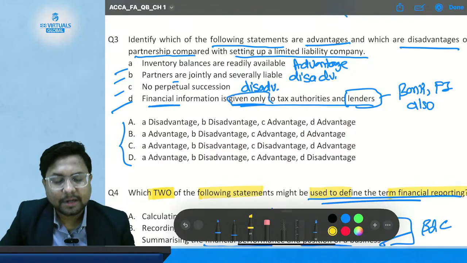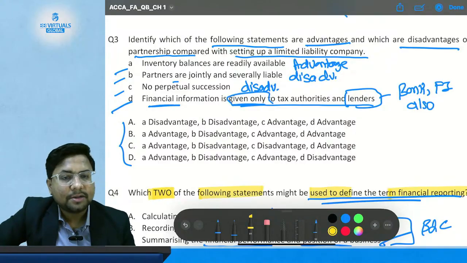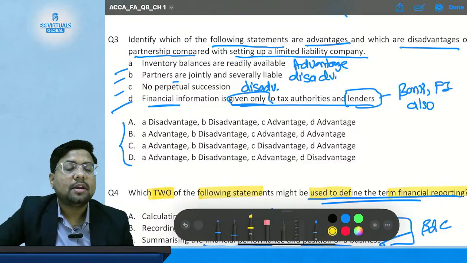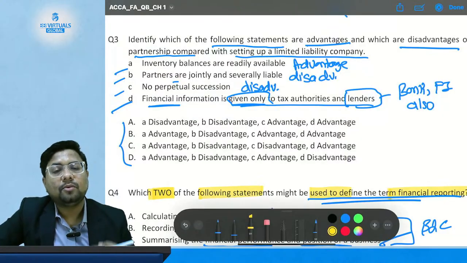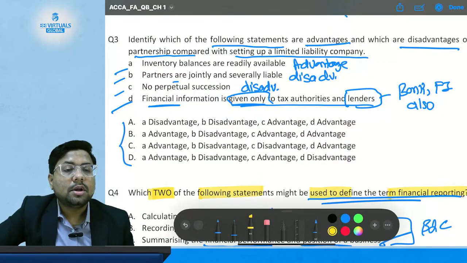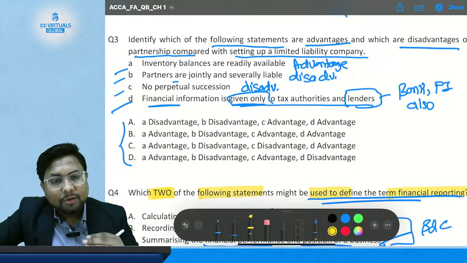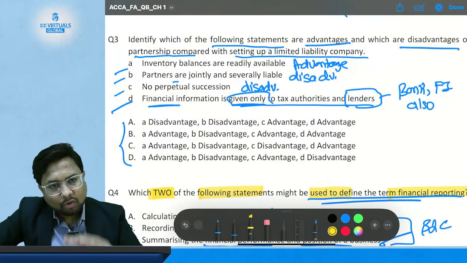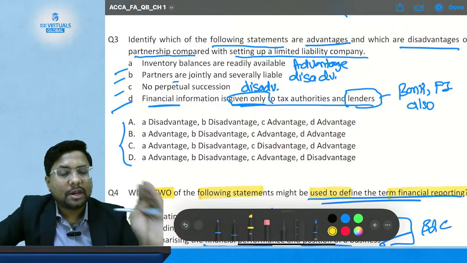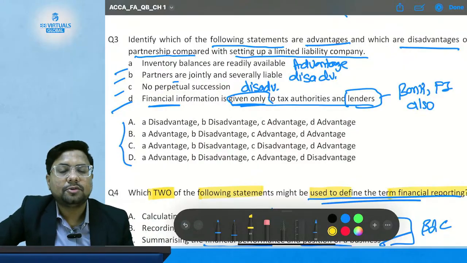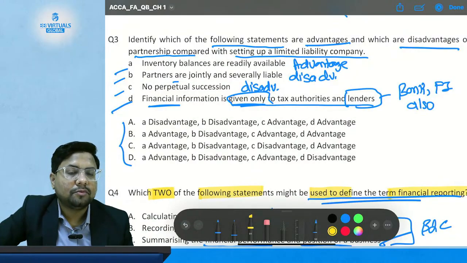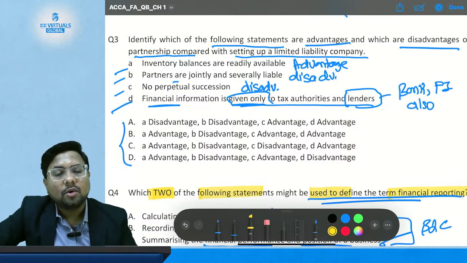and lenders. So is it my advantage or disadvantage? It is my advantage, because I don't have to give my financial statements to the public. A company needs to give financial statements to the government, lenders, and the public also. But a partnership is only required to give its financial information and financial statements to the government and lenders.